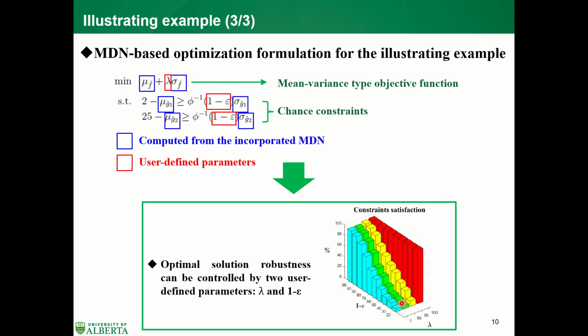From this figure, if I increase lambda and confidence level, we get a more robust optimal solution with higher constraint satisfaction probability. If we want our confidence level to be 0.99, we get a solution with constraint satisfaction probability higher than 0.99, which means that this proposed approach is reliable for dealing with the illustrative example in this case study.